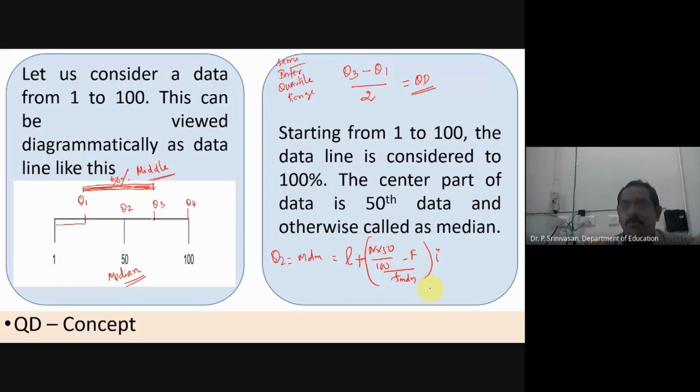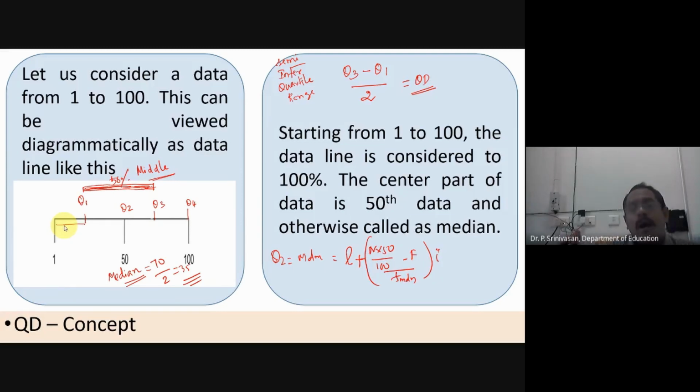Because we do not know, if you find Q1 just by dividing by 2, you won't be getting the exact Q1. So don't think like that. If the median is 70, then Q1 is not 70 by 2, which is 35. This is not Q1, because even though on the number line it looks like this, the spread of the scores will not be like this. It is not like bread that you cut into 4 equal parts.